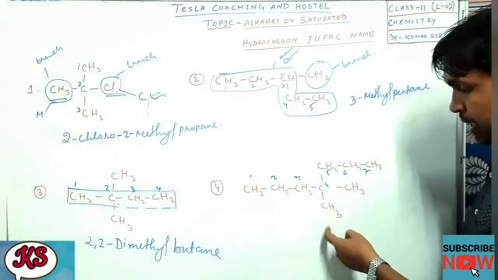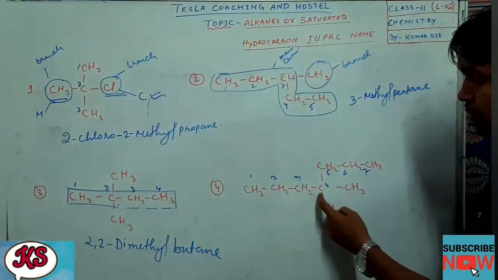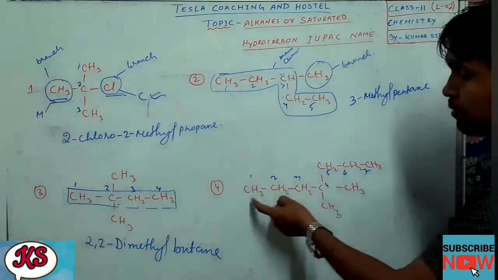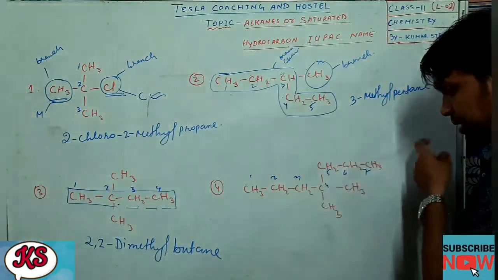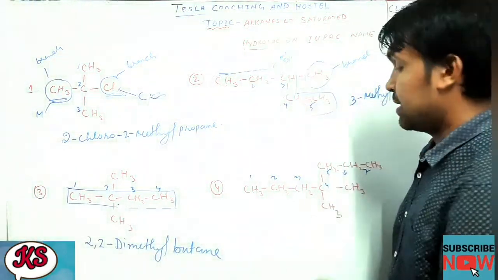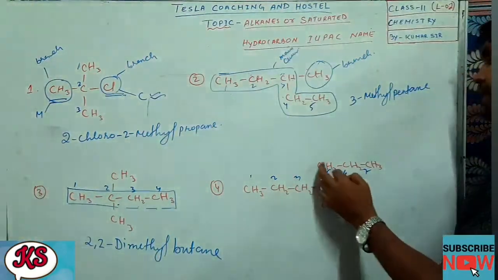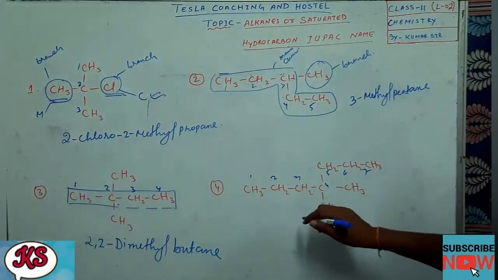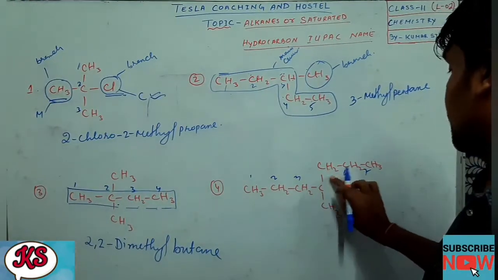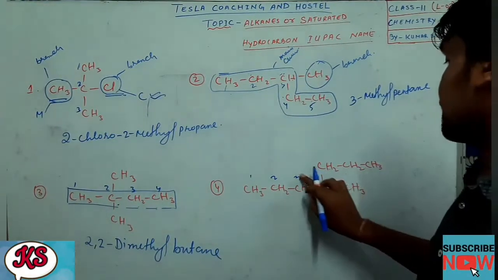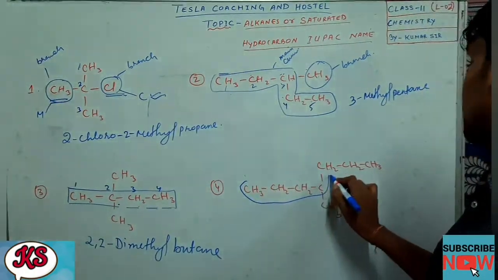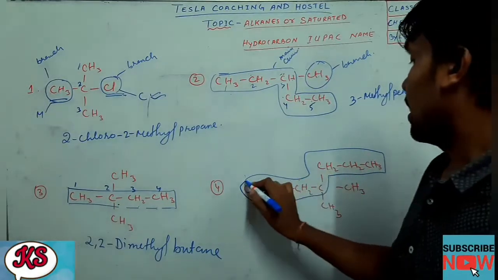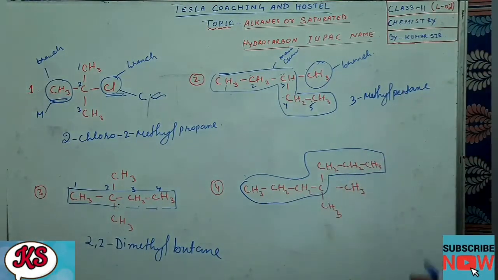So if I come this side, then I am getting 1, 2, 3, 4, 5 only. If I am going straight, 1, 2, 3, 4, 5 only. But if I go in these directions, I am getting how much? 7. 1, 2, 3, 4, 5, 6, 7. So we will be following this pattern. So this one will become our main chain, and whatever is left, that is our branch.